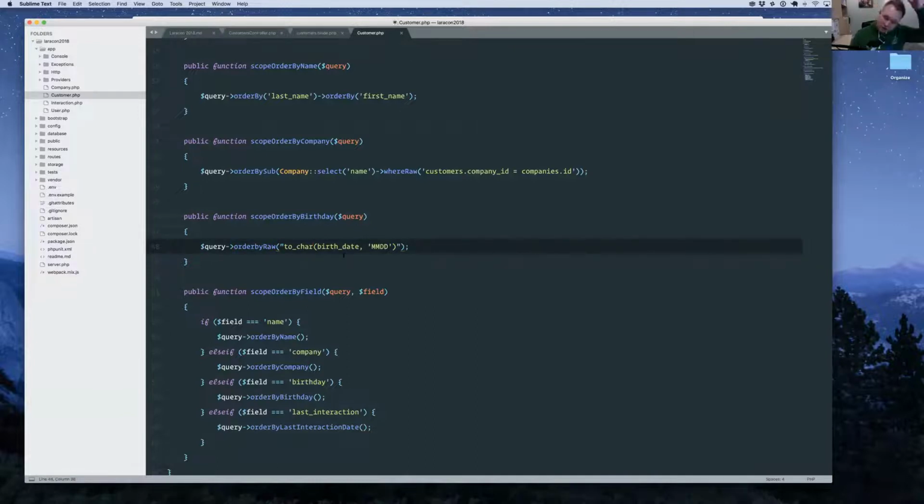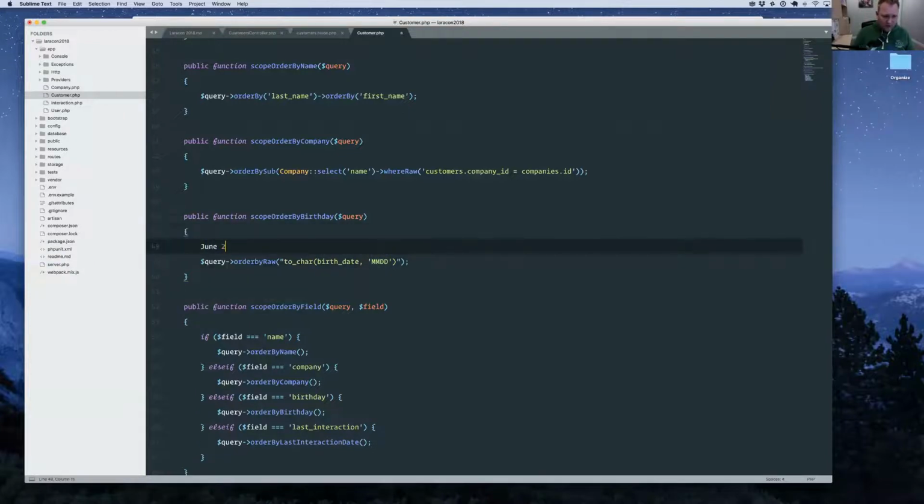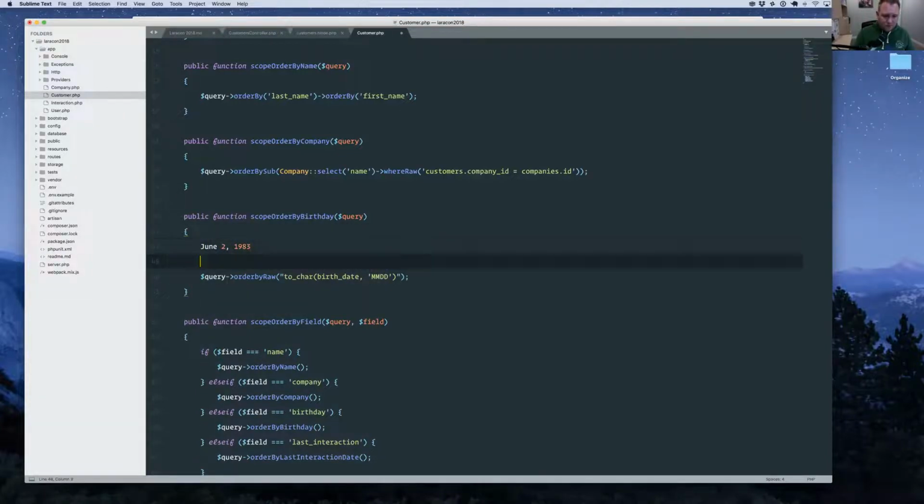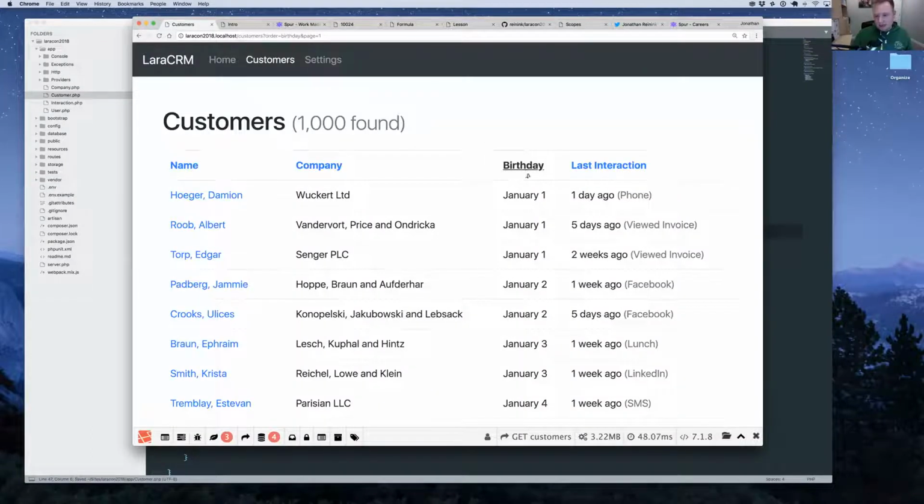And all I'm doing is, like I said, I'm using Postgres. And if you were using MySQL, it would have a similar sort of function to do this. I'm converting that birth date to this format. So my birthday is June 2nd, 1983. What we're looking for that to convert to is 06 for June, and then 02 for the day of the month, right? So 06, 02. And if we convert every single date that way, and then we sort by it, it'll sort exactly how we want, which is exactly what's happening.